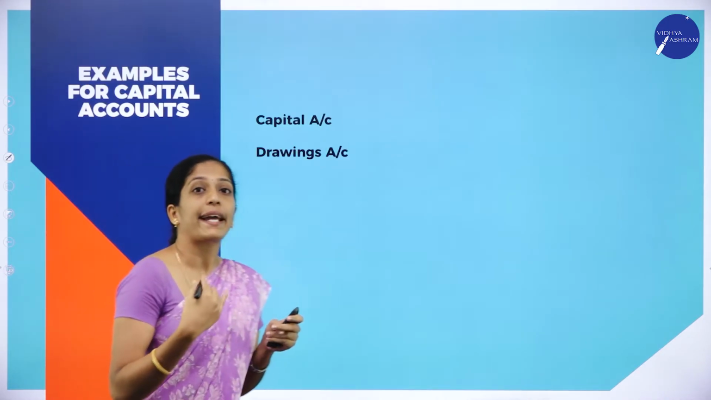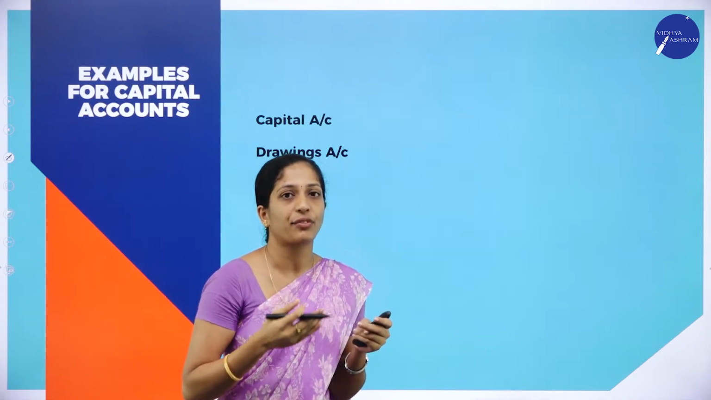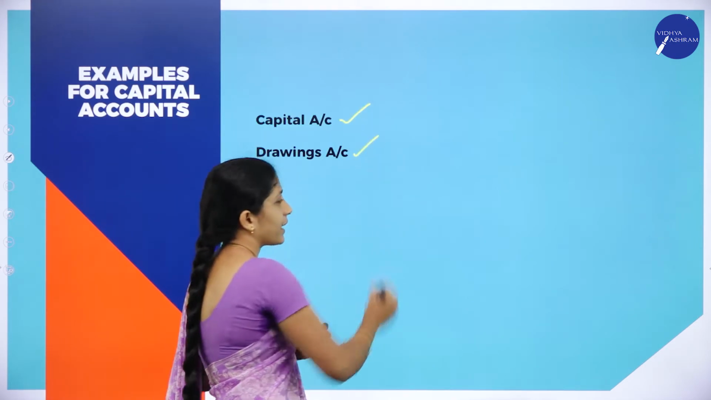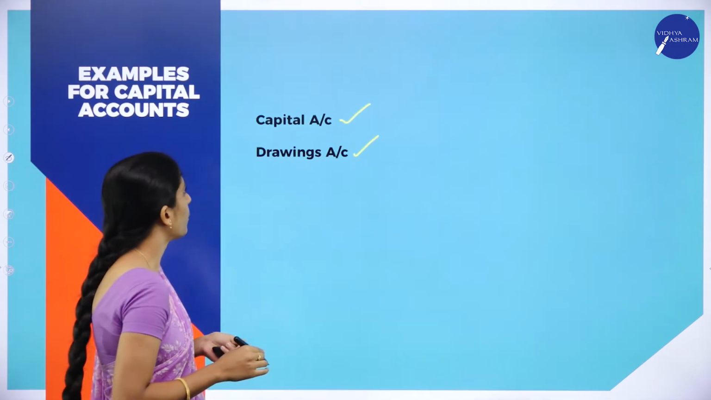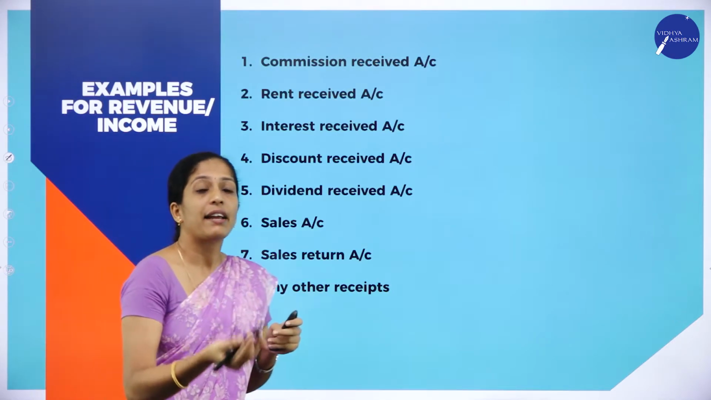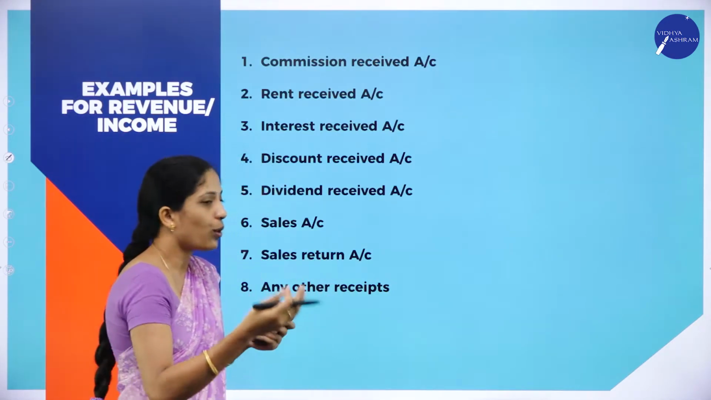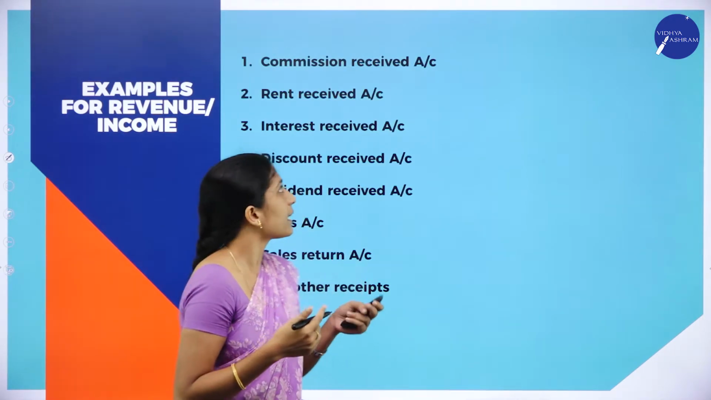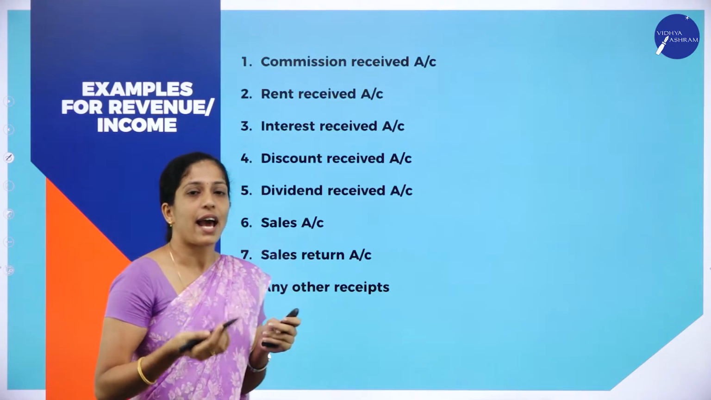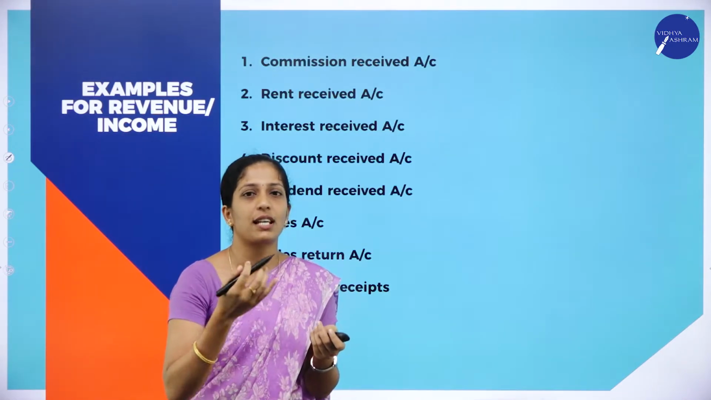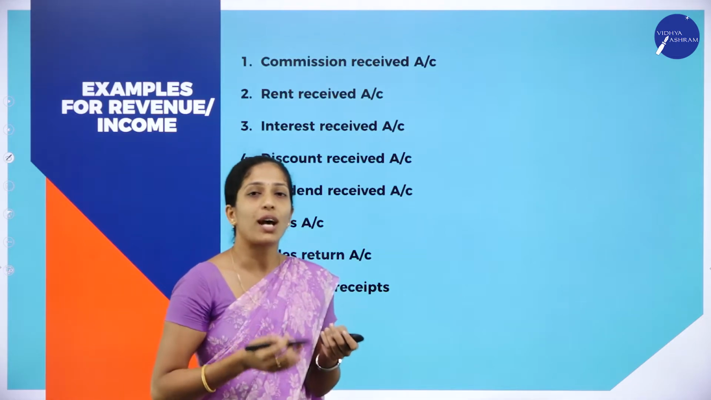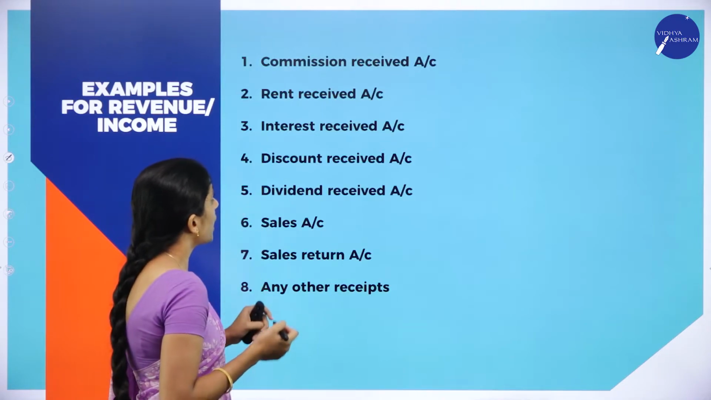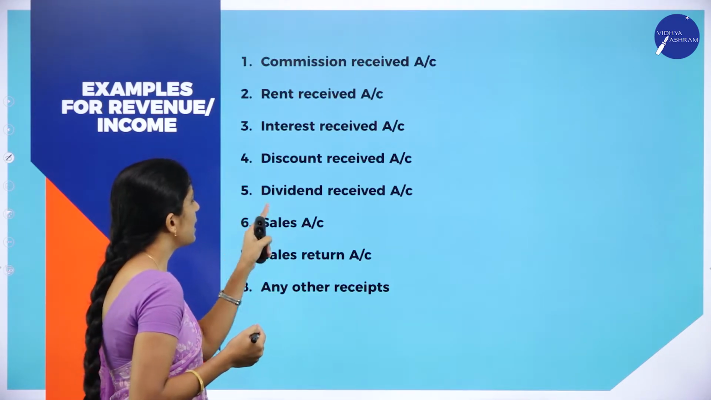Next, example for capital account. So the third type of classification is capital account. Under capital account, capital as well as drawings come under capital account. Next, example for revenue or income. Whatever the organization is going to receive comes under revenue or income. So here they will tell us directly commission received or interest received, rent received. So these are revenue as well as income. Which are they? Commission received, rent received, interest received, discount received, dividend received.